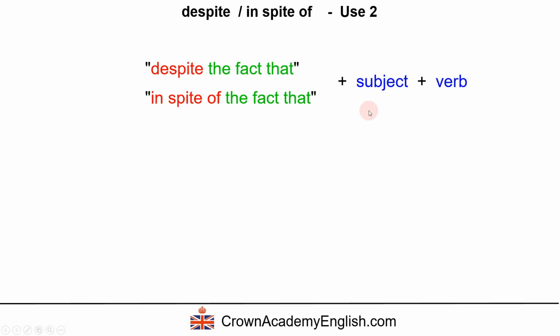And this time, it is no longer a noun phrase. Now we can use a subject and verb. Okay, so do you recognize this? This is now similar to although, though, and even though. We have transformed it to work like although and though and even though. So with this structure, we can use a subject and a verb. Let me show you.